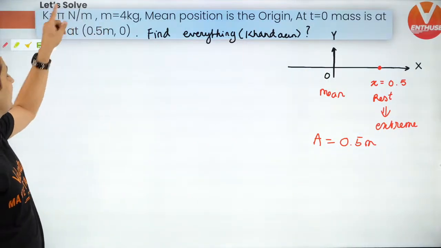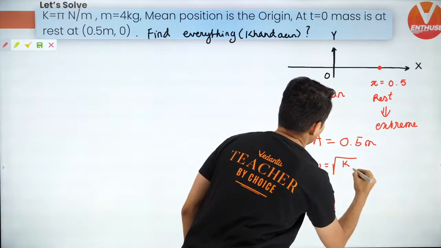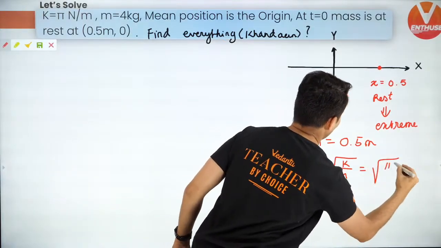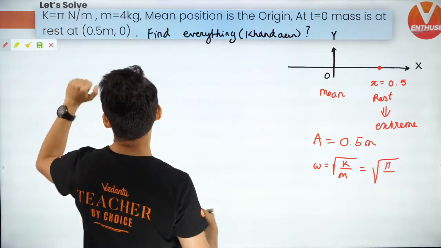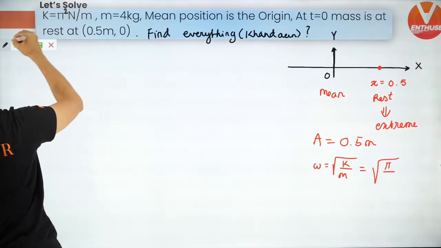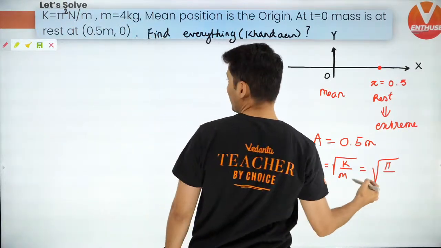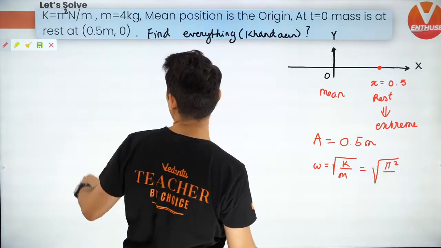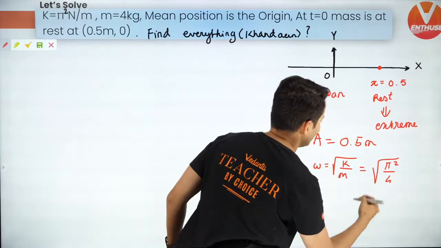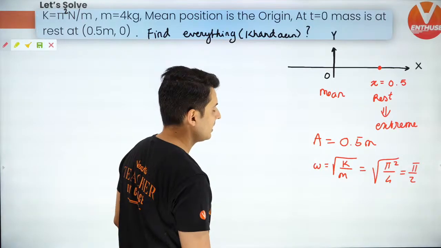Next, mass is given, K is given. What can I find? I can find omega. Omega is root K by M. Remember, I just told you. K is pi. I think it was supposed to be pi square to make things simple. I think that square did not come out. So K is pi square, and M is nothing but 4. So omega will become pi by 2 radians per second.